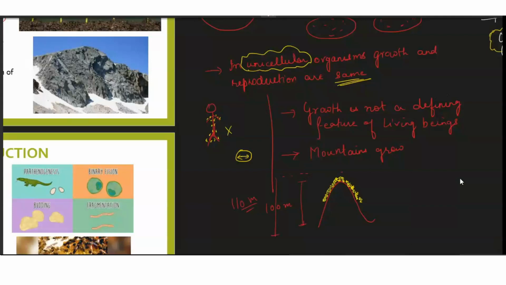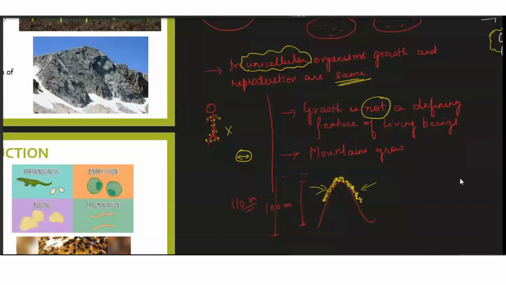Okay, so that is why we say that it's not a defining feature. Though growth will be shown by living objects only, the growth has to be from inside. So when you consider growth as a defining property, you have to also mention that the growth has to occur from inside. Here the growth is not occurring from inside, but from outside.